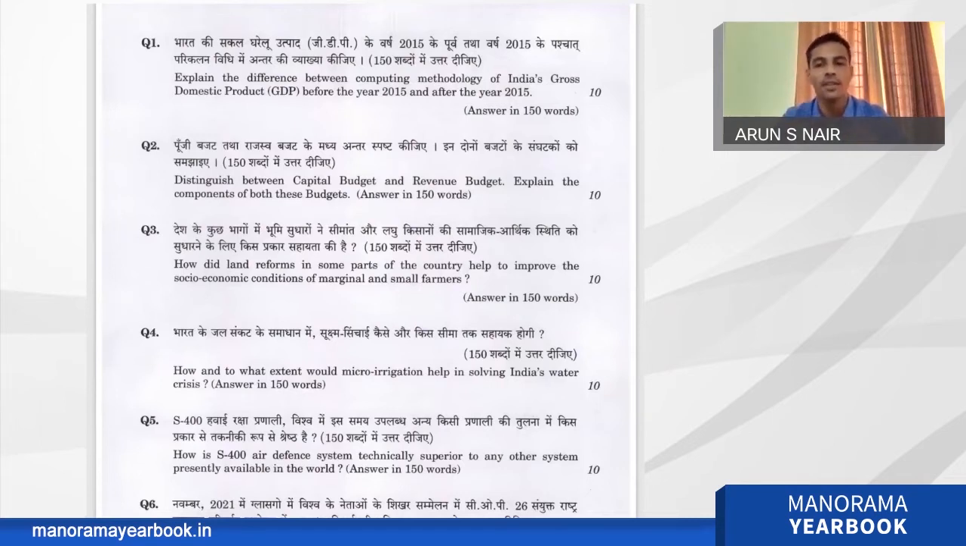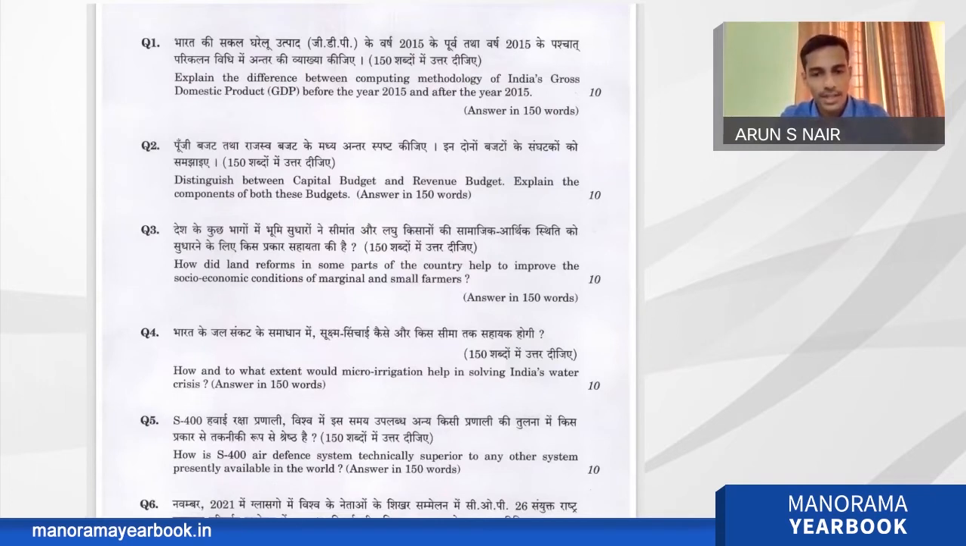Otherwise we will spend some time and space writing what land reform is, what the policy is behind it, what the disadvantages of land reforms are, and whether it is a success. These kinds of answers need not be included, because the question is very straightforward: how land reform in some part of the country improved the socio-economic condition of the marginal and small farmers. Okay, we can go to the next question.